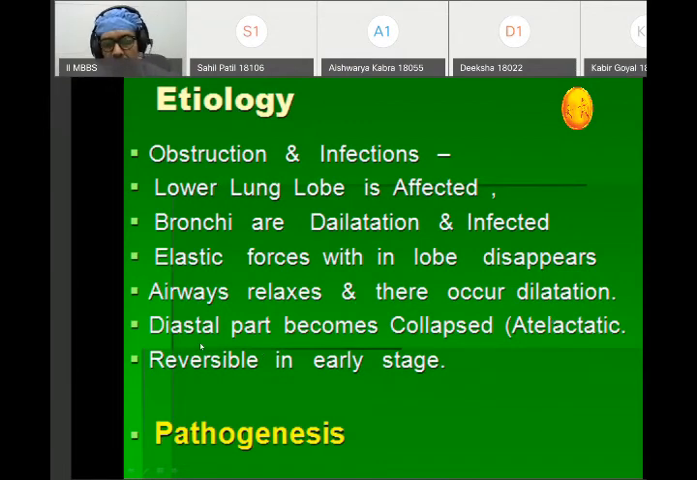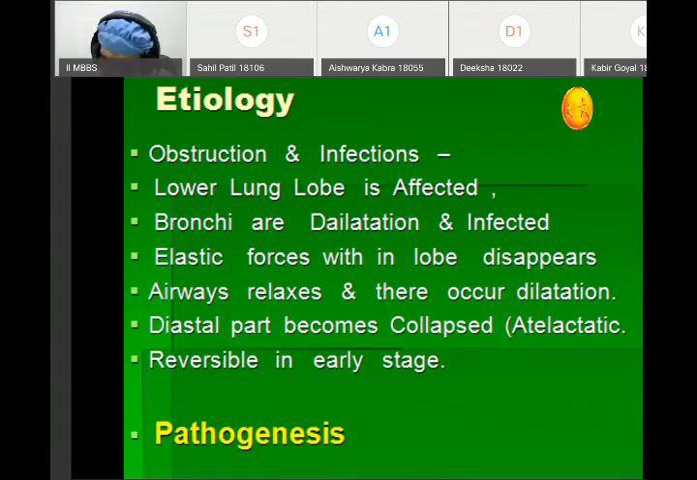At times, there may be collapse of the lung, that is atelectasis, which can be appreciated in cases of bronchiectasis. At times, in early stages, it is reversible, but whenever there is damage to the elastic tissue, this is basically irreversible. These changes can be seen in case of bronchiectasis.